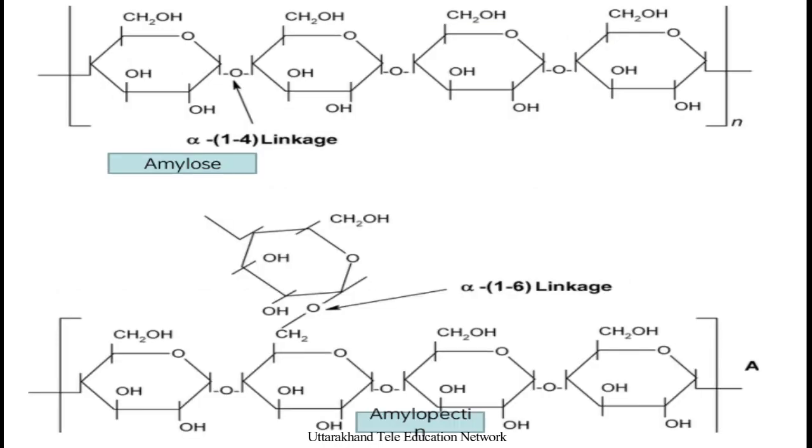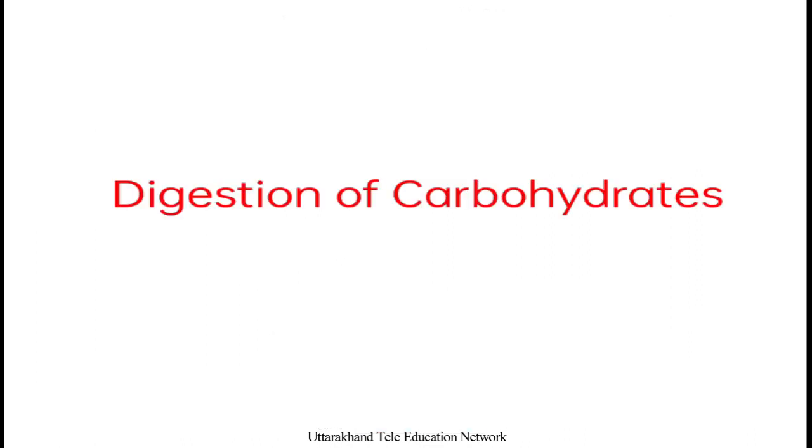Next, another structure of polysaccharides: amylose and amylopectin. You can see the bond formation between them, and also the alpha 1,6 linkages.